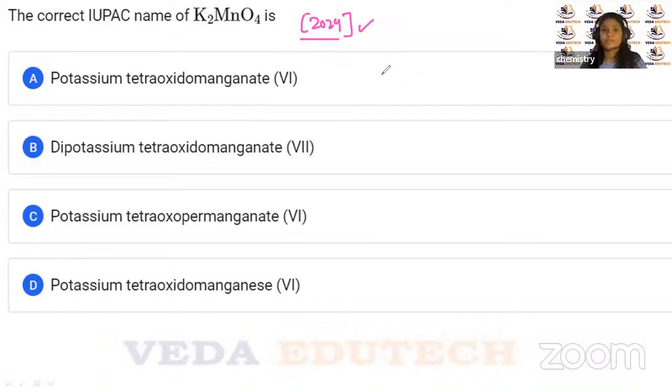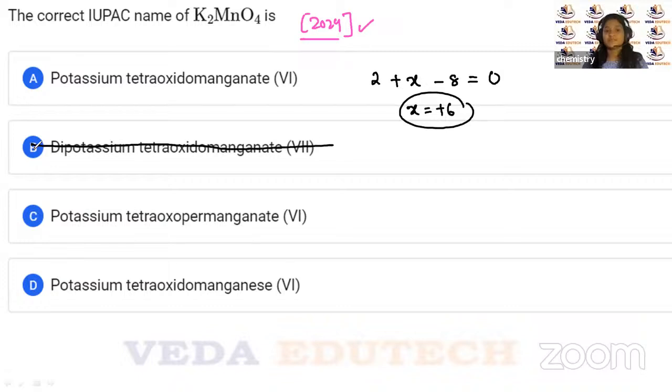So we'll find out. K2 means 2 plus, Mn is X, and this is minus 8, equals 0, right? So here we are getting that X equals plus 6. So obviously this is not going to be the answer. This part is eliminated. Okay.